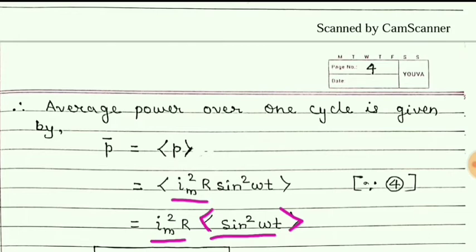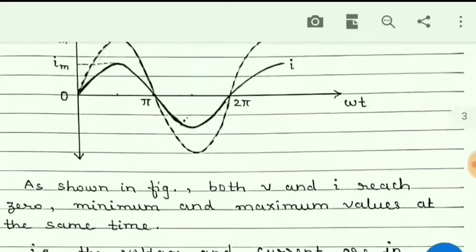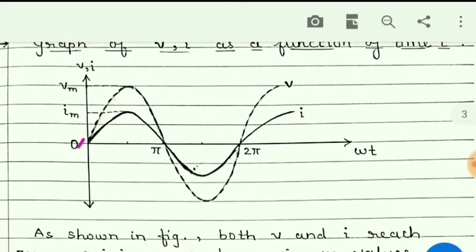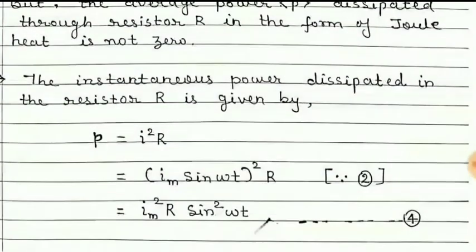Now students, we know that this sine function changes according to time. It becomes positive and it becomes negative also. But the square of that is always positive. We know that the square of any negative is also positive.